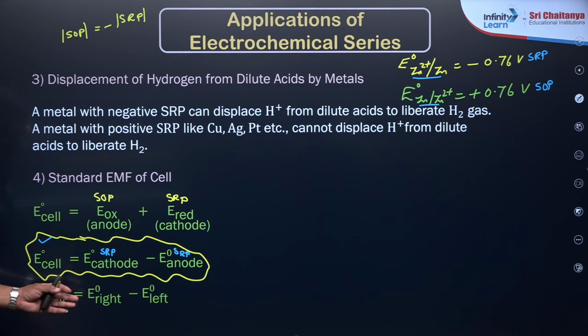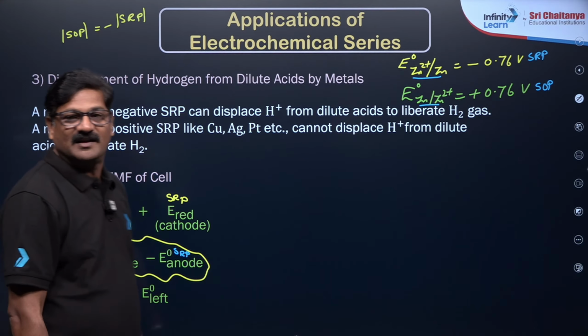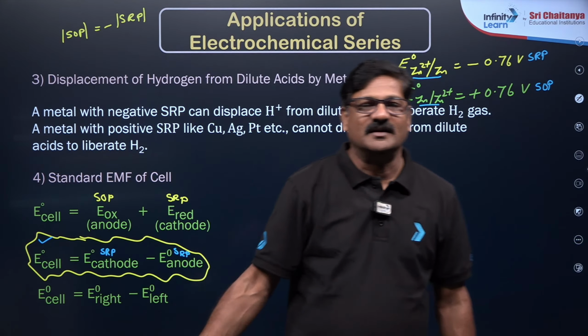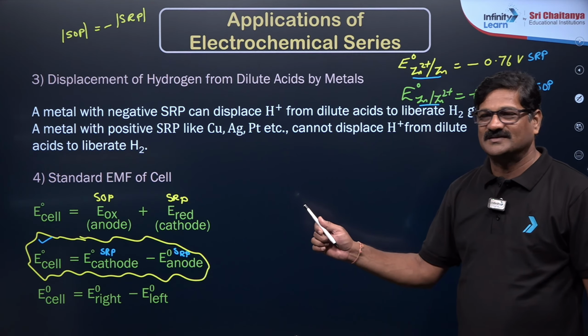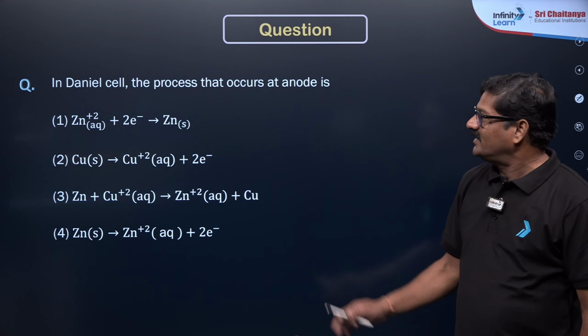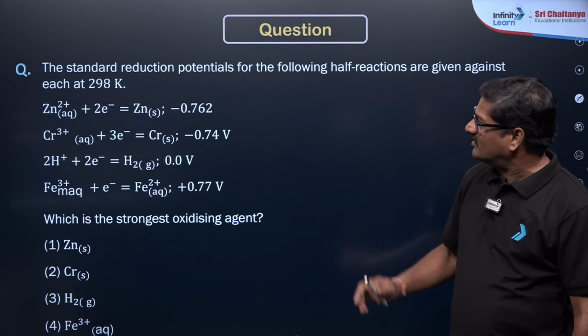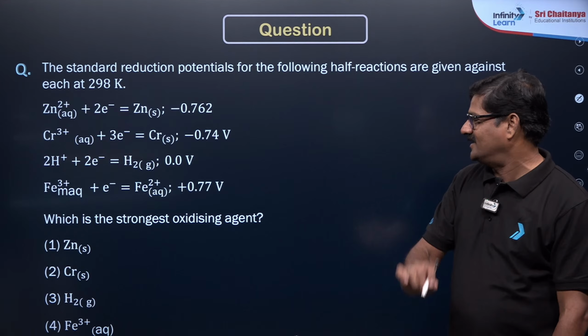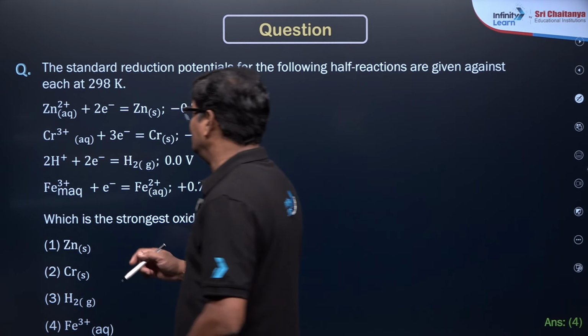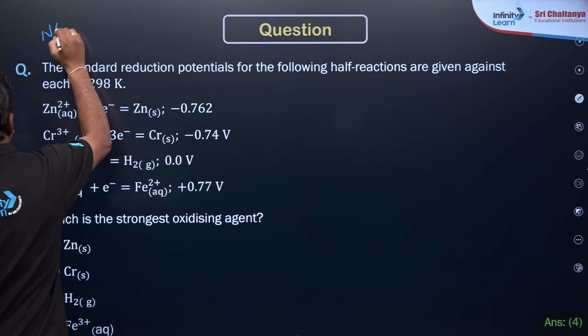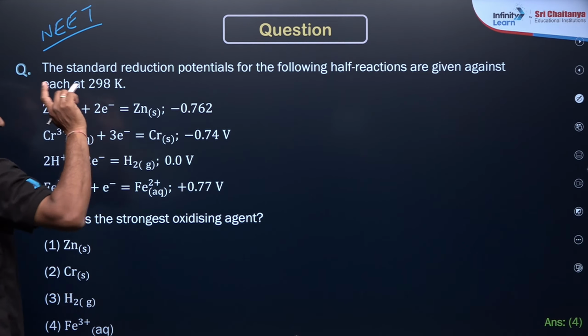Also, E0 cell is equal to E0 right minus E0 left. On the right is the cathode, on the left is the anode. Any doubt? Now moving ahead, in a Daniell cell, the process we already completed. This is a super important question. Directly we jumped into the NEET level question. I want the answer.